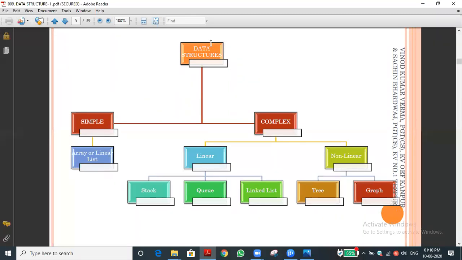So data structure can be simple or complex. In the simple data structure, what are the things there? Array or list. Here in Python there is no concept called array. In Python there is only one concept that we are going to use, the list concept.